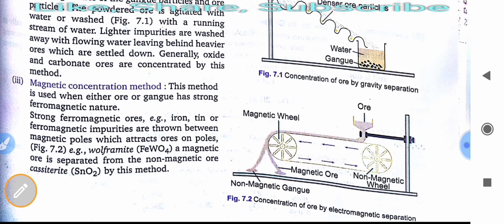For example, iron, tin, or ferromagnetic impurities are thrown between magnetic poles, which attract the ores. As you see, these are the magnetic ores, and the impurities just revolve around them. The magnetic poles attract the ores. Examples are wolframite, a magnetic ore, which is separated from the non-magnetic ore cassiterite, stannous oxide, by this method.